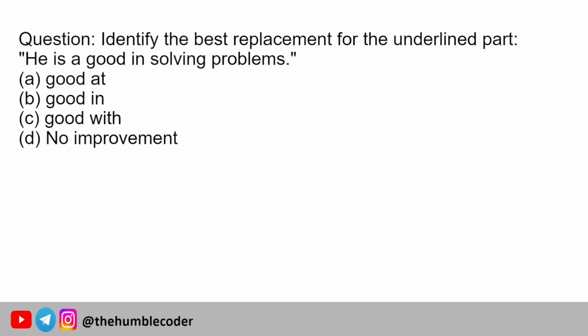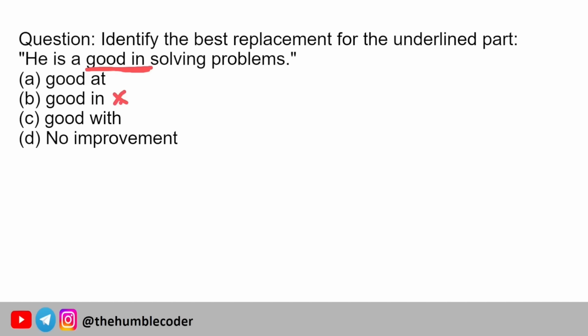Identify the best replacement for the underlined part. He is good in solving problems. The underline is missed, so I'll tell you what the underlined part was. The underlined part was this one. Now we have four options given to us: good at, good in, good with, and no improvement. Definitely good in cannot be an option, because if good in were the answer, we would select no improvement, right? Why would we select good in only?